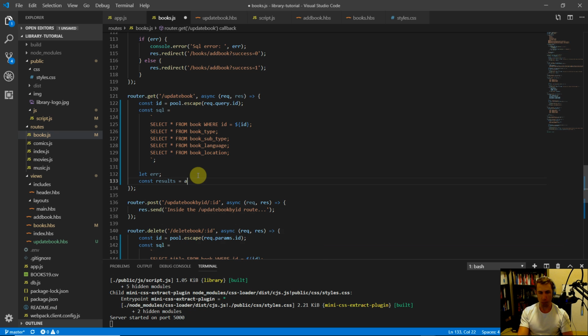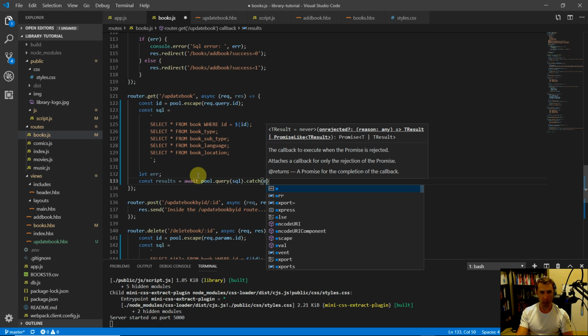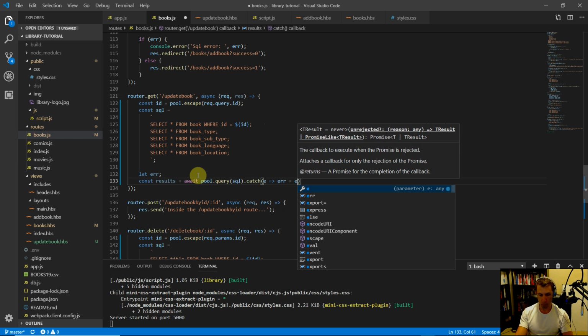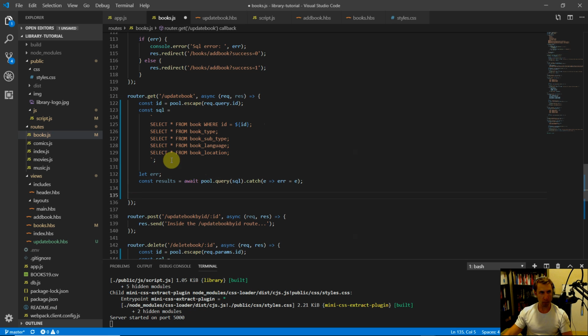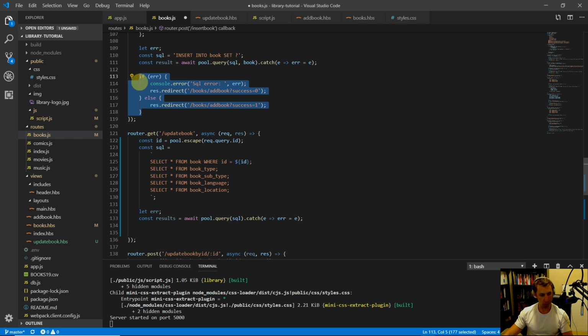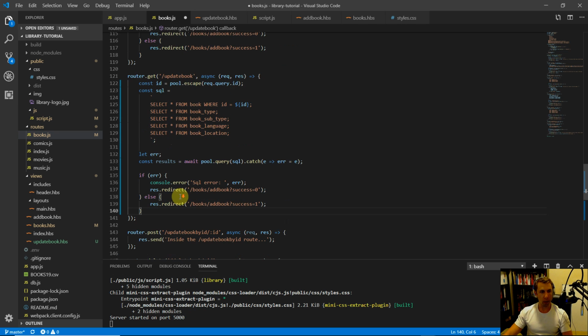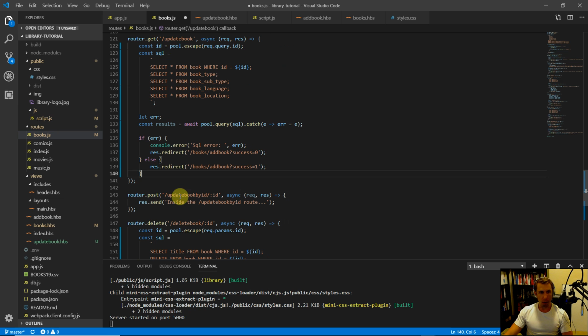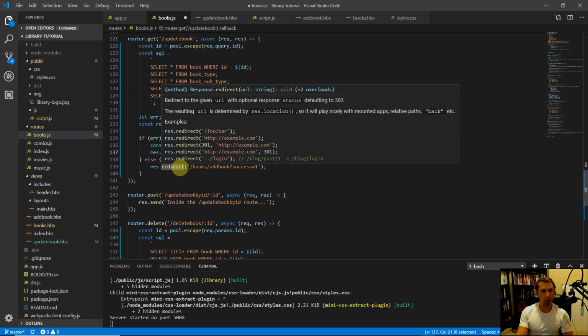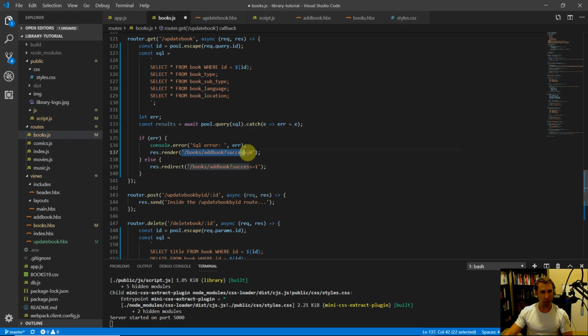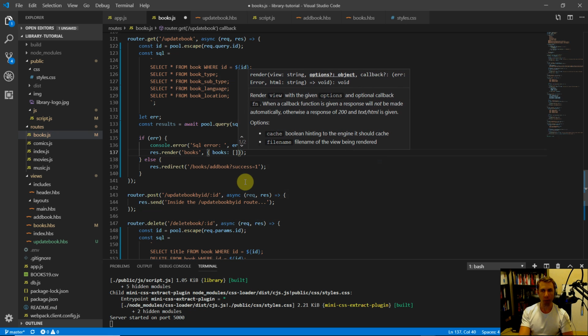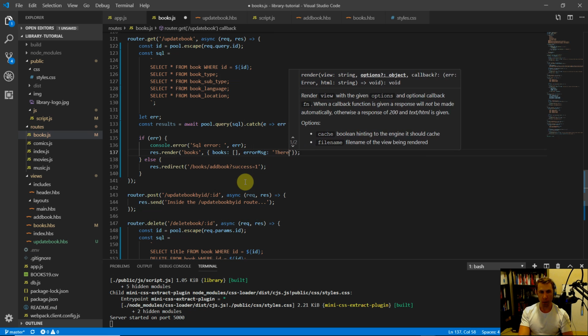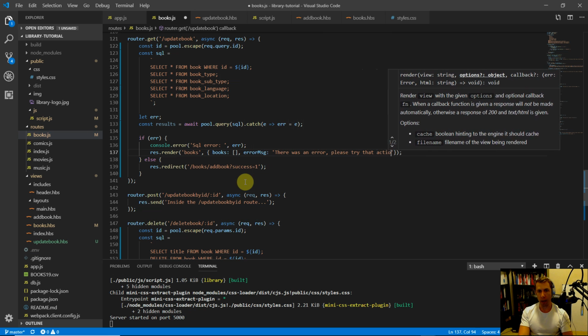We'll say const results equals await pool.query, pass in SQL, and then catch any errors that may happen. And then I'm just going to copy once again because it's almost all the same here. So if we have an error, console.error, otherwise not redirect. We're going to do res.render. Let's see what we're going to render here. We're going to do the books template. And if there was an error, we'll just pass in an empty array for books and an error message of there was an error. Please try that action again.